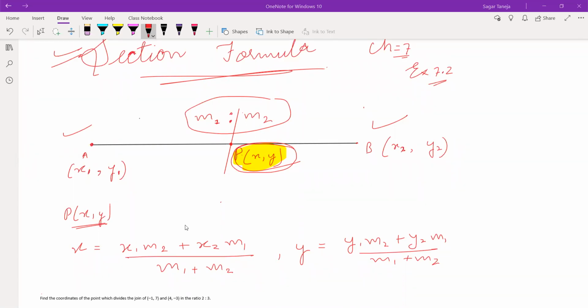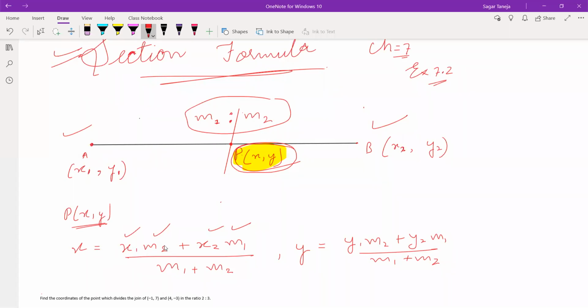Okay, so this is the formula, just note it down. And how to learn this? It is very easy. If you are writing x1, then from the ratio you have to take m2, means with 1 it should be 2, 1 and 2 together. Then if you are writing x2, then with x2 it should be the first ratio, means m1. 1 2, 2 1, means 1 and 2 should be together. It can't be x1 m1.